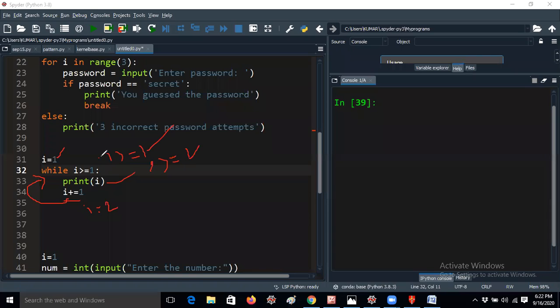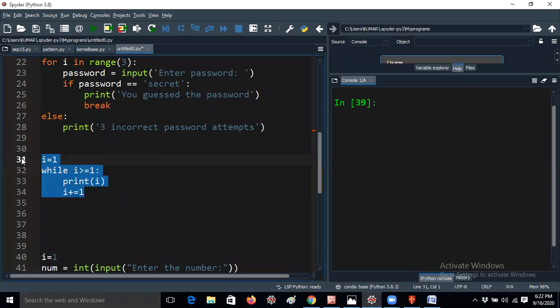How many times will the loop be executed here? Even 2 is greater than or equal to 1, 3 is greater than or equal to 1, 20 is, 28,000 is greater than or equal to 1. So that means this is infinite, right? This is called an infinite condition, but it may depend upon some internal memory also, because whenever it reaches the long integer range, it may stop in some examples.